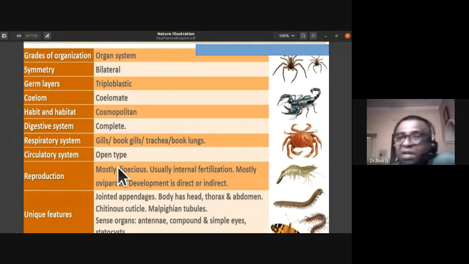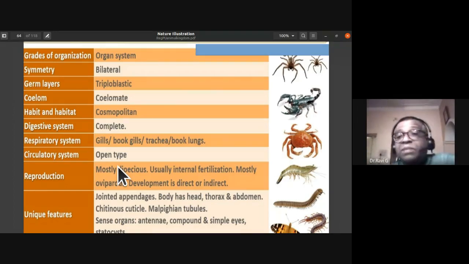You notice that in case of cockroach, the compound eye has 2000 ommatidia. So you have to remember that, and they get this mosaic vision. Resolution is less, but they can capture the movement of things very easily.